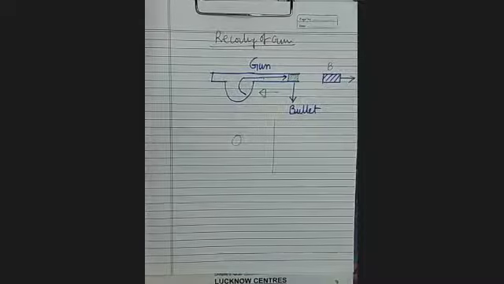And because of that, the gun will recoil. But you can see here that the gun will not recoil with the same speed as the bullet. What is the reason? Because the gun is held very rigidly, as well as being very massive compared to the bullet.